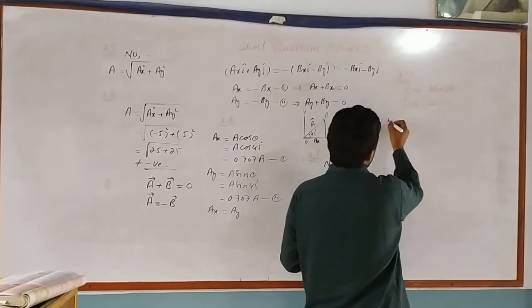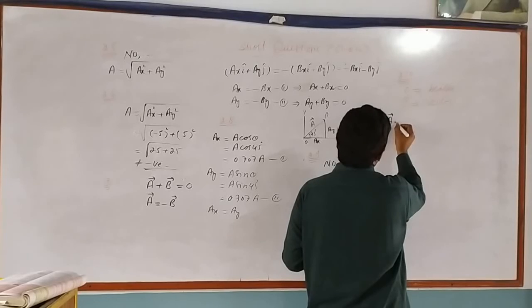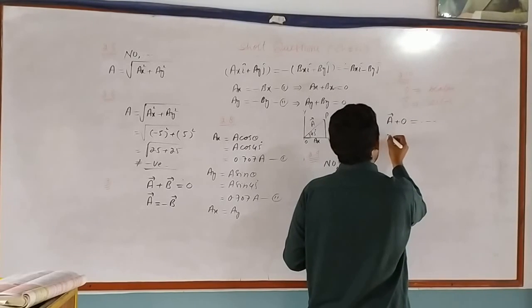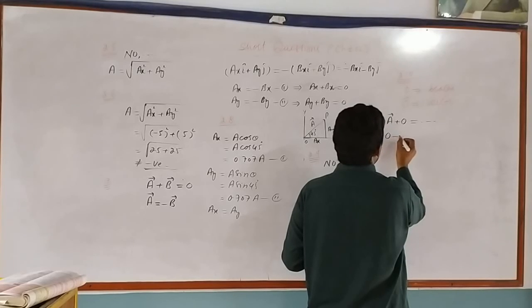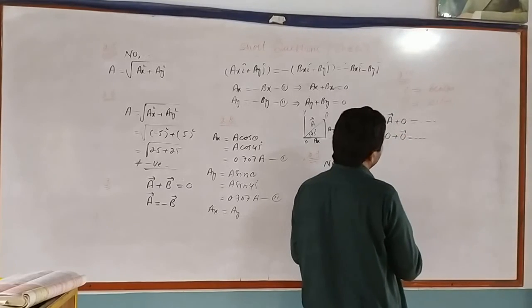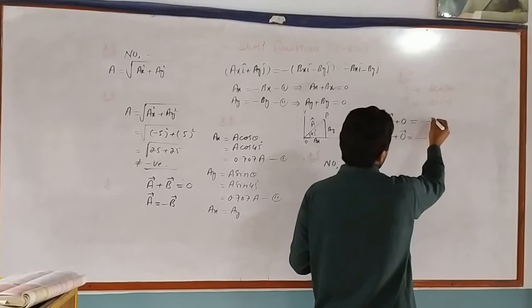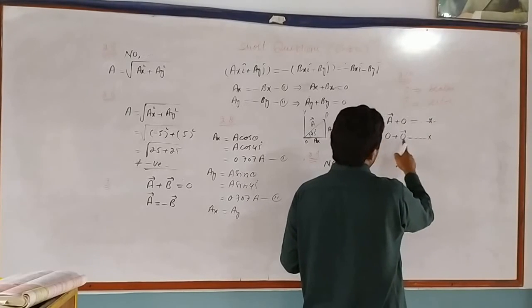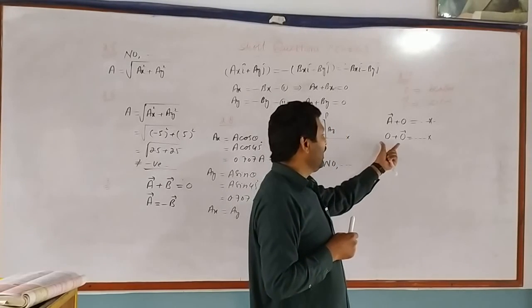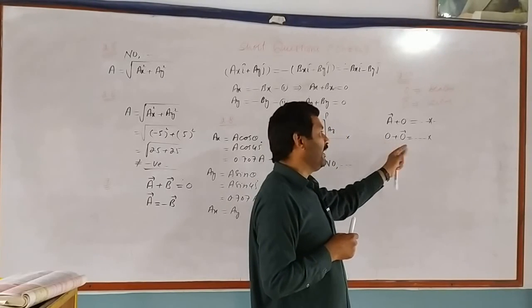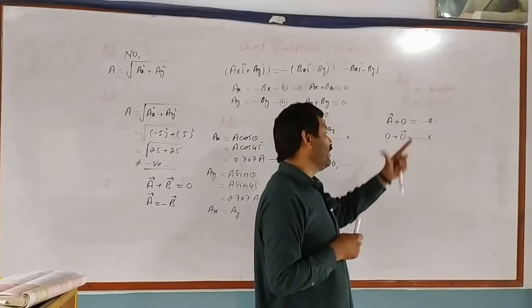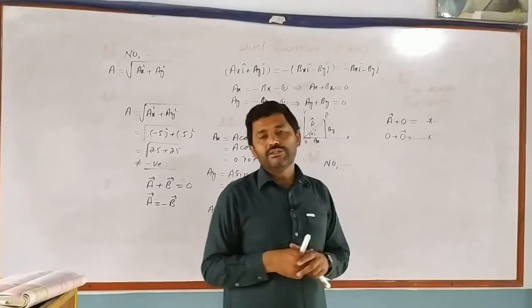Suppose a vector A and 0 cannot be added. Similarly, 0 and a null vector cannot be added, because 0 and the null vector are two quantities with different nature. One is scalar, the other is vector; quantities of different natures cannot be added.